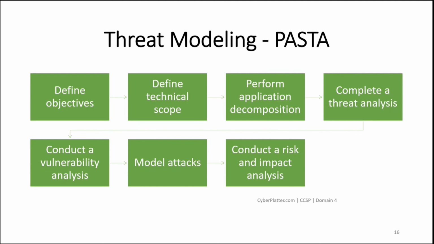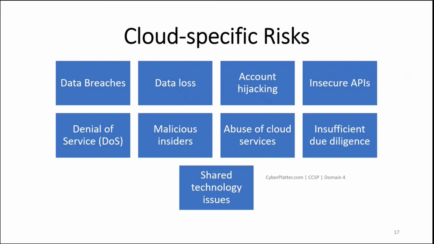The next one is conduct a risk and impact analysis. During this final stage, you take everything you have learned in the previous stages and refine your BIA, that is, business impact analysis. You also prioritize risks that need remediation and build a risk mitigation strategy to identify countermeasures for all residual risks.